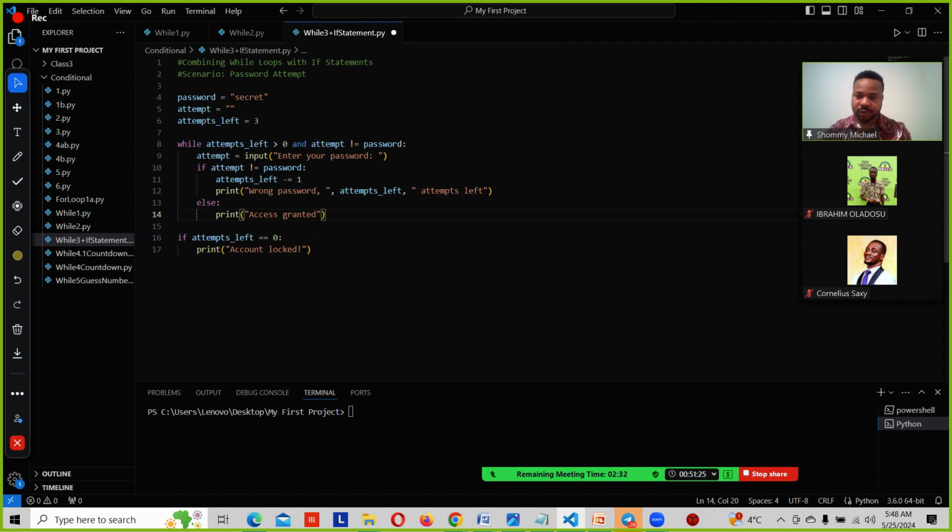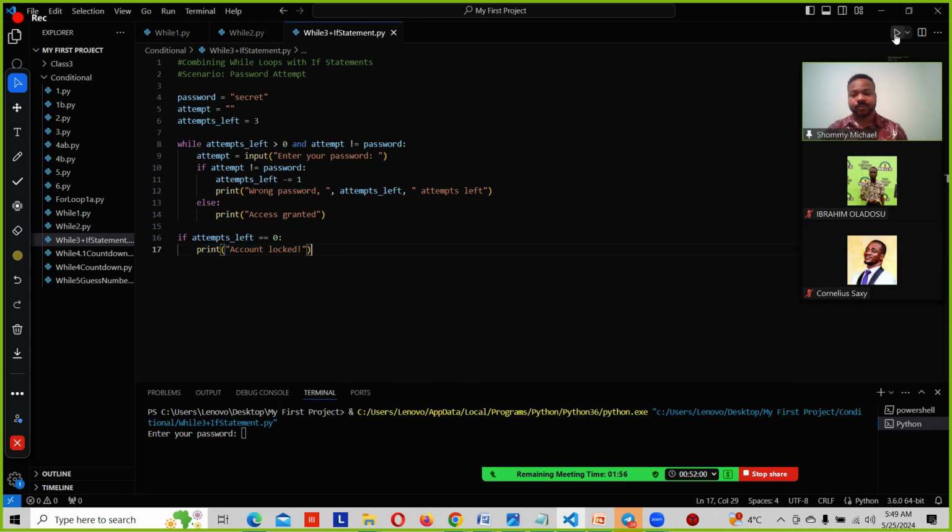So moving further, if attempt left is equal to 0, so that means if you are entering wrong things, you remember the attempt left right here is 3, and we have told the program to always deduct 1 from it anytime we enter something that is not correct. So if we now get to 0 afterward, it will print account locked. So let's try to run the program. We'll get it. So run.